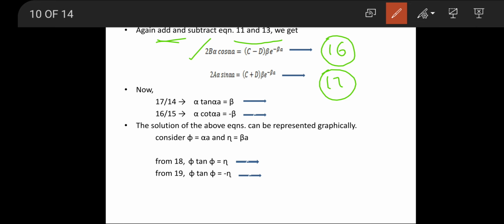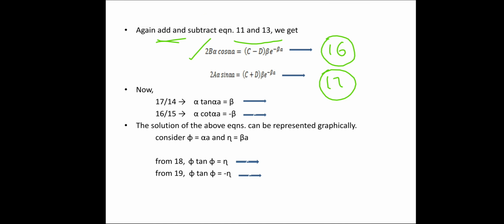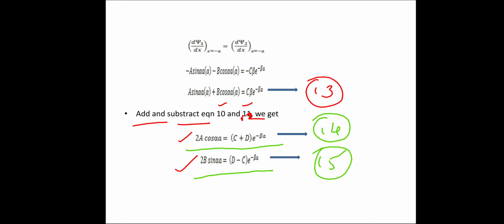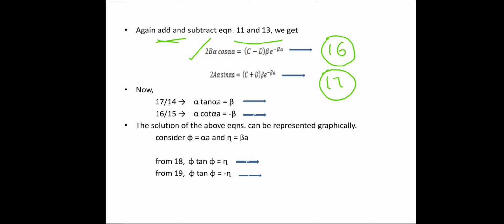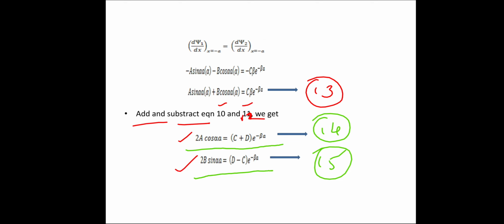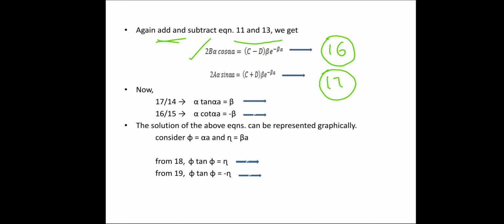Now, the division part: we divide the 17th equation by the 14th equation. We get alpha tan alpha a equals beta. If we divide the 16th equation by the 15th equation, we get alpha cot alpha a equals minus beta.